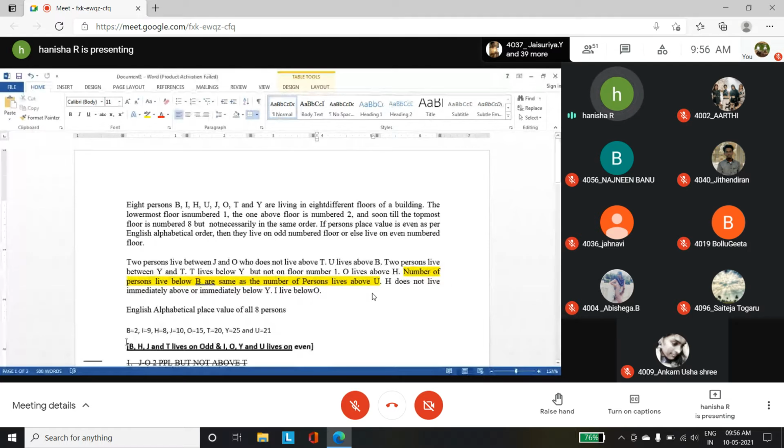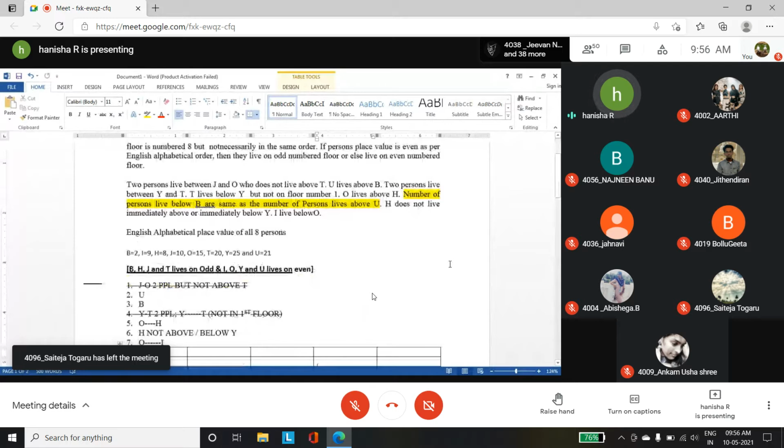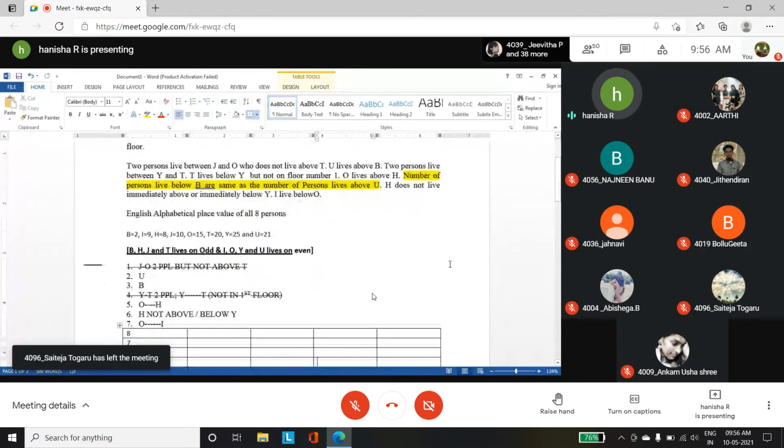If you look down, I have written the English alphabetical place values of all 8 persons. It is B, I, H, J, O, T, Y, U. In the English alphabetical order A, B, so B is in the 2nd position, I is on 9th position, H is on 8th position, J is on 10th position, O is on 15th position, T is on 20th, Y is on 25th, and U is on 21st. These are the positions.